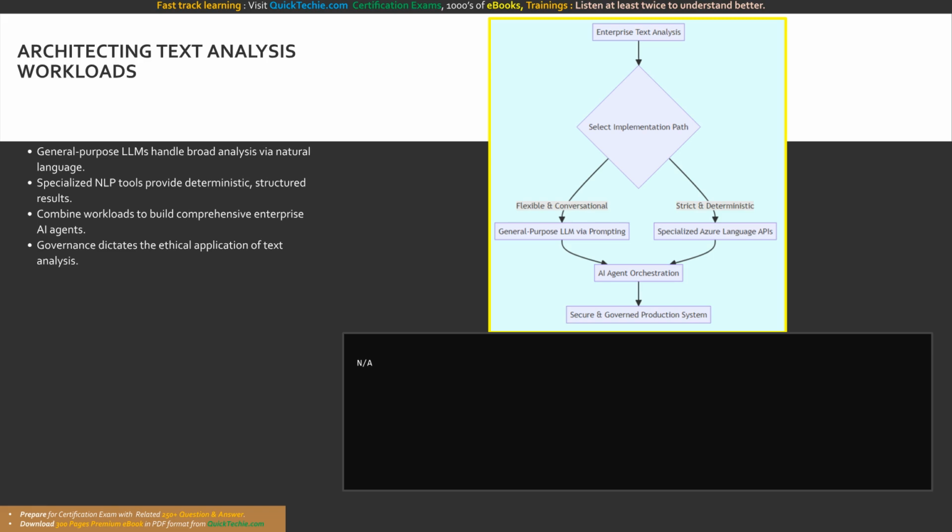Our final flowchart maps the architectural implementation choice. Enterprise text analysis routes either to a flexible general-purpose LLM via prompting or to strict specialized Azure language APIs.